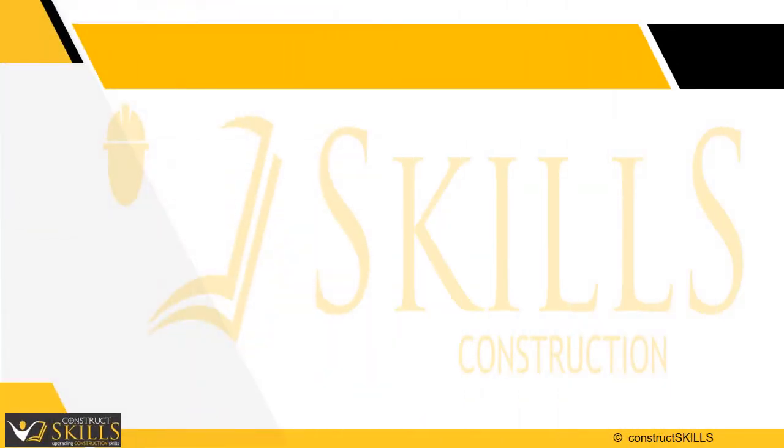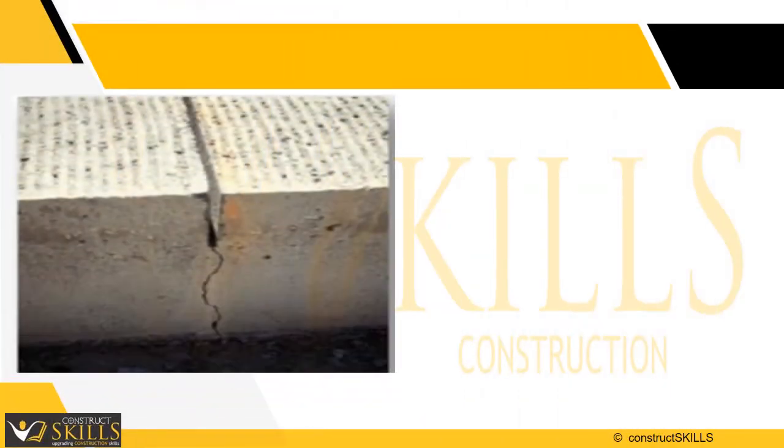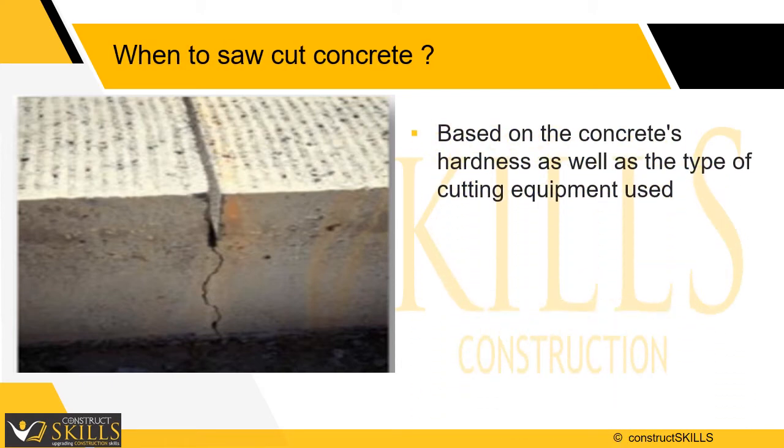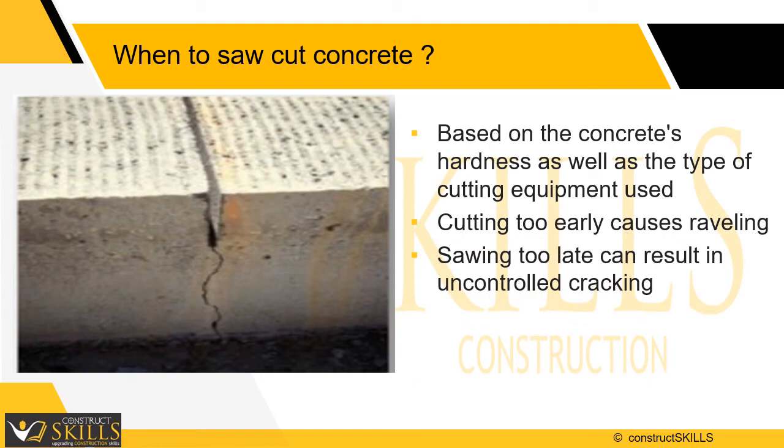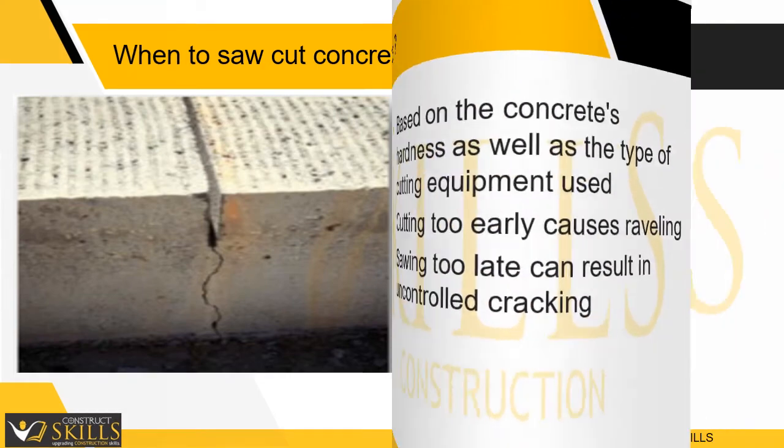In addition to when concrete was casted, and the weather conditions, determining when to saw concrete is also based on the concrete's hardness as well as the type of cutting equipment used to make the saw cuts. Cutting too early causes raveling, an effect created by the saw blade pulling the aggregate out of position, leaving a messy, weakened edge along the cut. Sawing too late can result in uncontrolled cracking as the concrete contracts during curing.